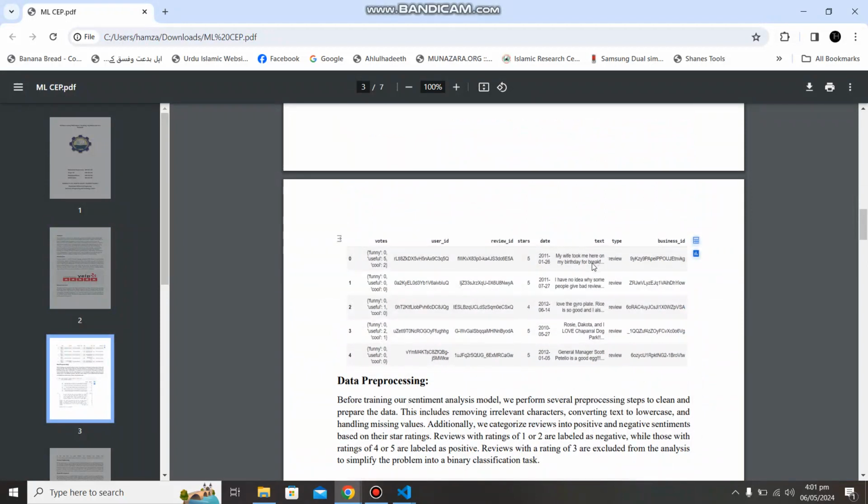For this, we have taken a dataset which is available on the internet, and we can see that this dataset contains text, which are basically reviews, the stars, and business IDs, and a few other things. But the only main things that are required are the text and these stars.